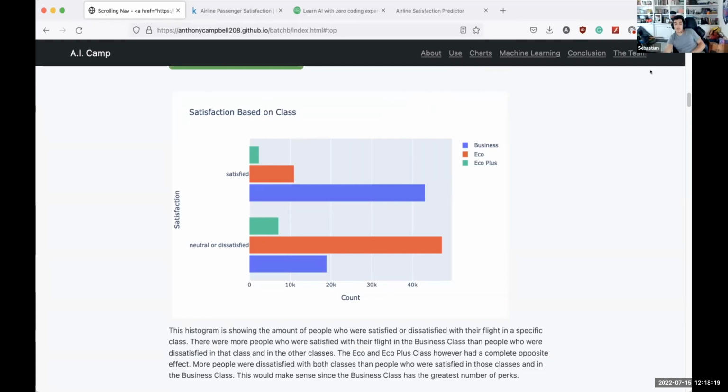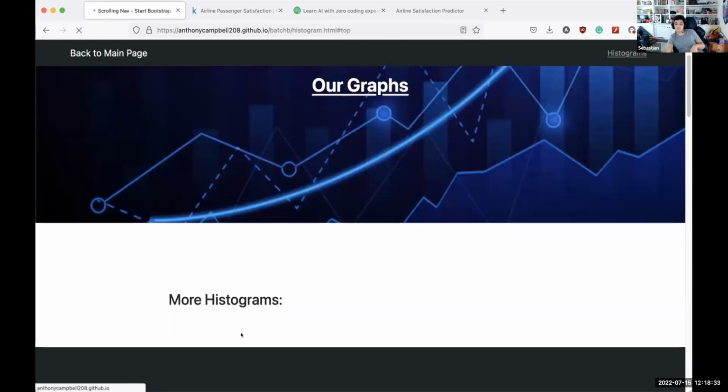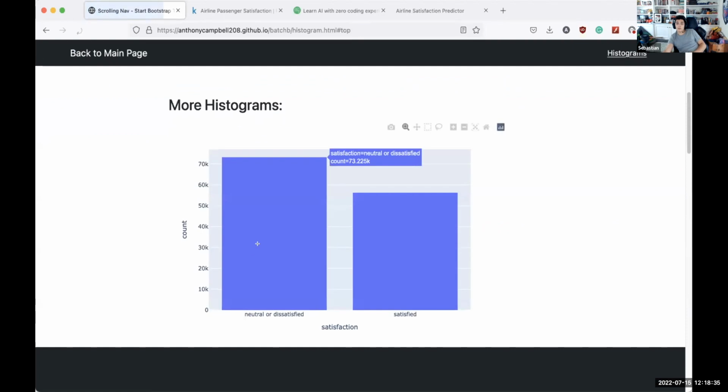That's fine. This diagram is about satisfaction in class. In business class, you're more likely to be satisfied. In eco and eco plus, you're more likely to be neutral to dissatisfied, though. This is just the amount of people who are both satisfied and not satisfied. The lean to neutral or dissatisfied is likely due to it being 2 options.